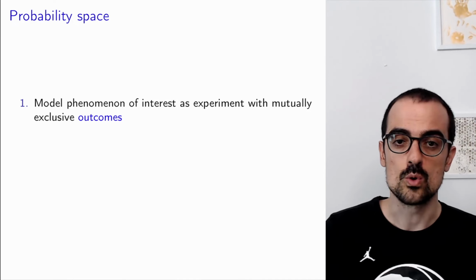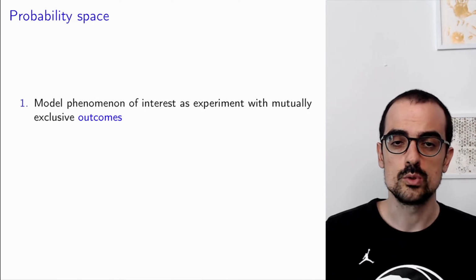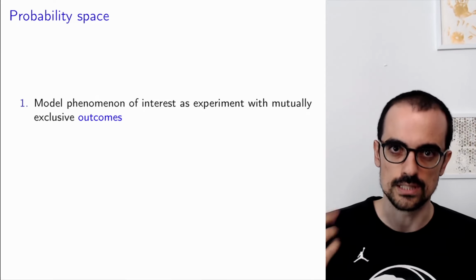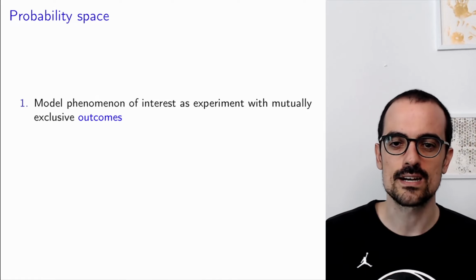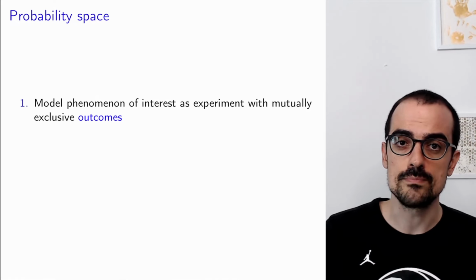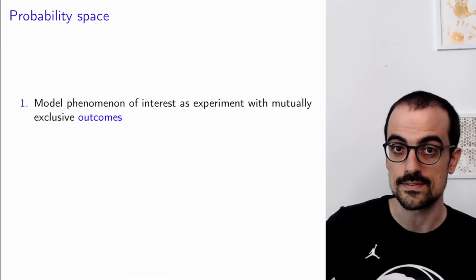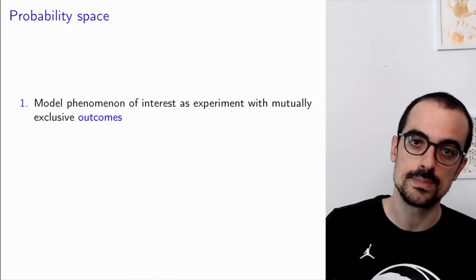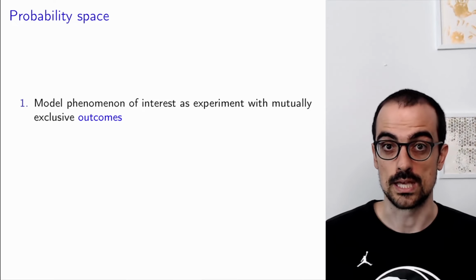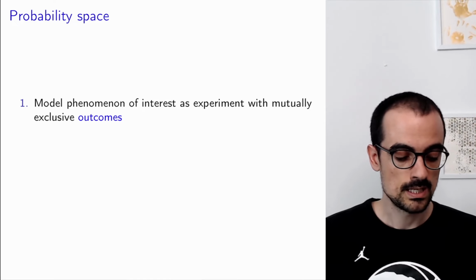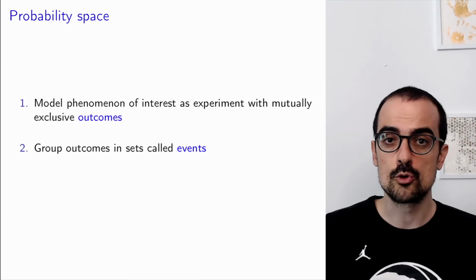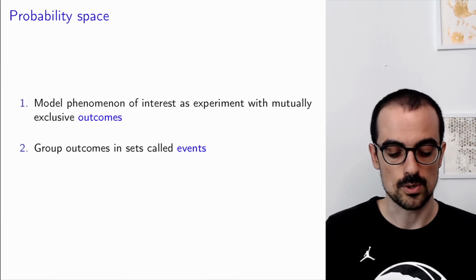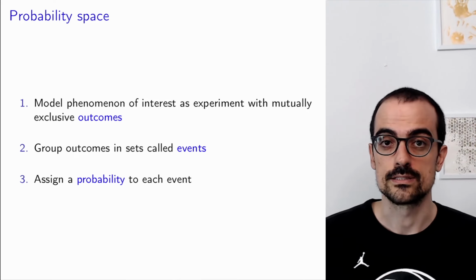Probability spaces. When we define a probability space, what we do is we model the phenomenon of interest as an experiment based on this intuitive definition of probability that we already covered. And this experiment is going to have mutually exclusive outcomes. So it will have certain outcomes and they cannot happen at the same time. If we roll a die, it cannot be a 1 and a 2 at the same time. That's what I mean by mutually exclusive. Then what we do is we group the outcomes in sets called events and we assign probabilities to those events.